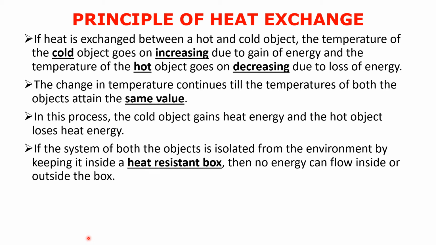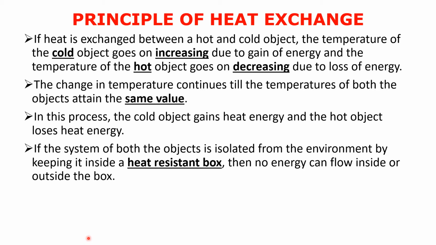If the system of both the objects is isolated from the environment, that it is kept in such an environment that no heat can come inside the box and no heat can go outside the box, but it is completely isolated. You understand what I'm saying?